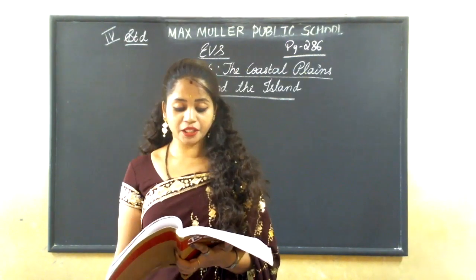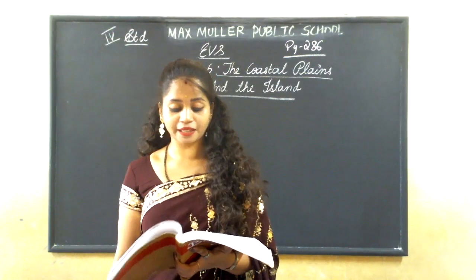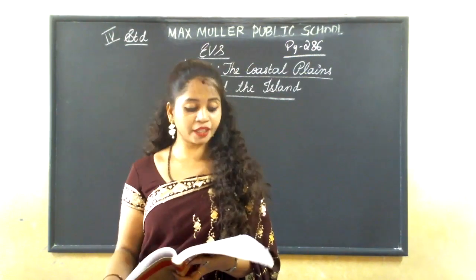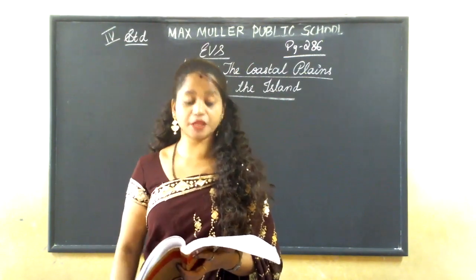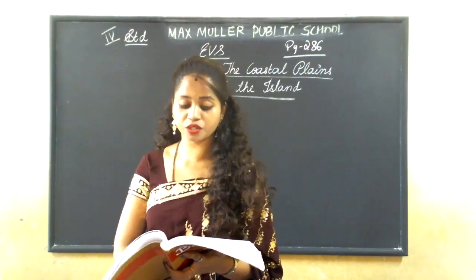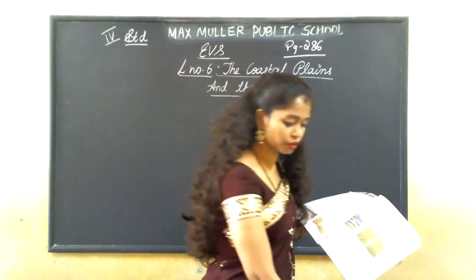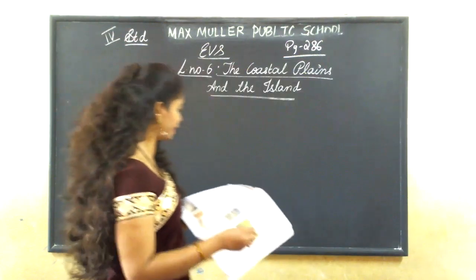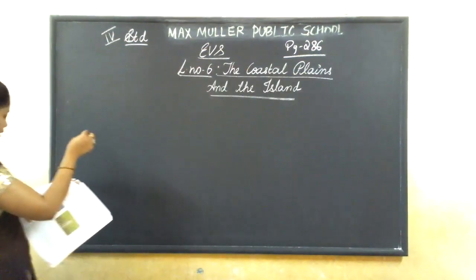They are divided into the Kutch and Kathiawar coast in Gujarat, the Konkan coast in Maharashtra, and the Malabar coast in Kerala. How is it divided?